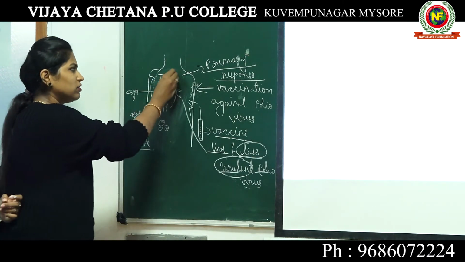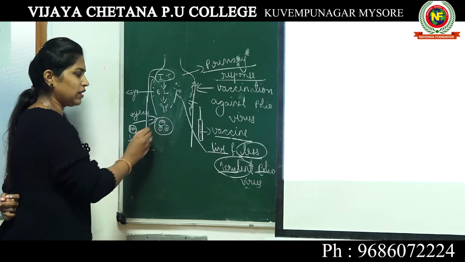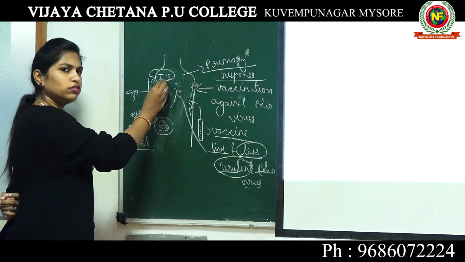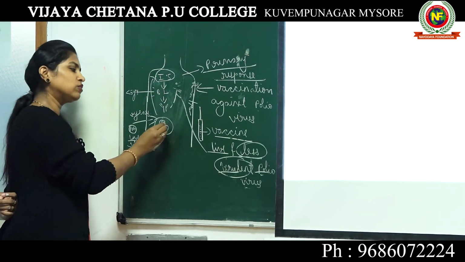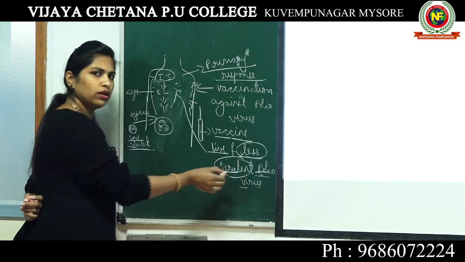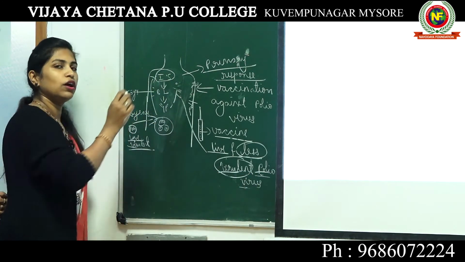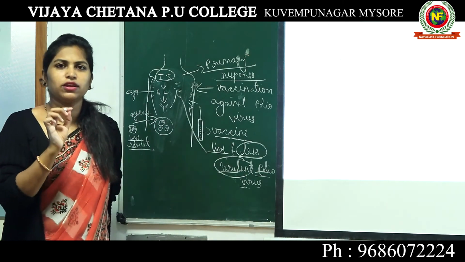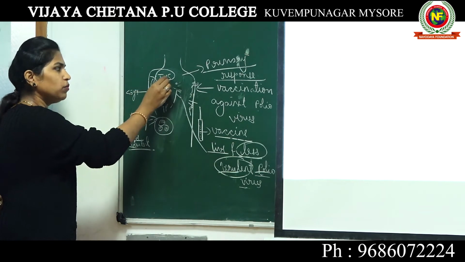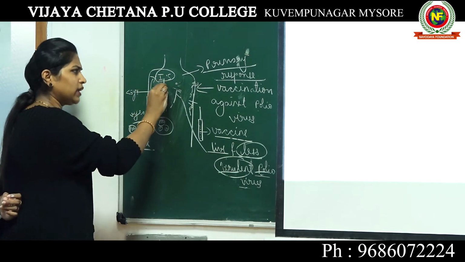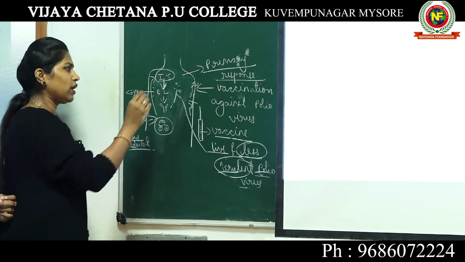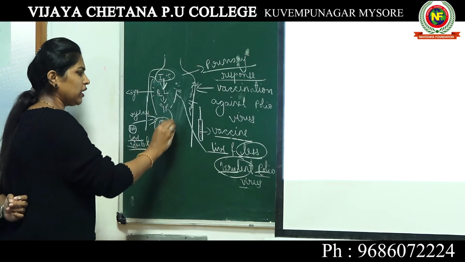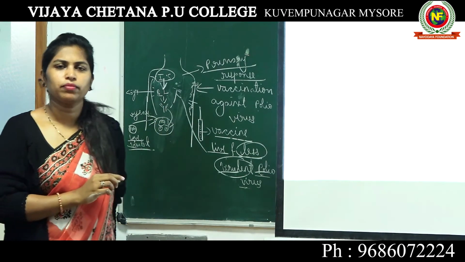So when the virulent polio attacks for the second time, your immune system knows this virus has already attacked me before. So your immune system knows what exact action has to be taken. Immediately, within a short time, it will ask the respective B lymphocytes to produce antibodies. Immediately antibodies will go and kill the polio.